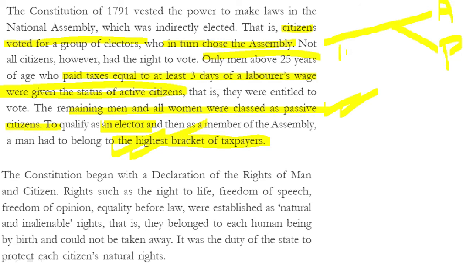Now who were the active citizens? The men of 25 years of age who had the right to vote were the active citizens, and all the remaining people who did not have the right to vote were considered passive citizens. Second, to qualify as an elector, a person needed to be in the highest bracket of taxpayers in that country at that point of time.